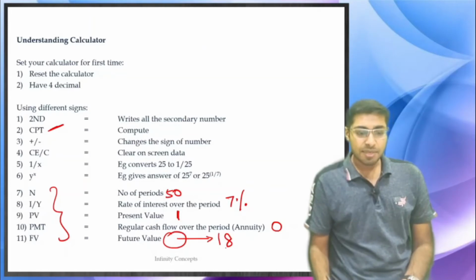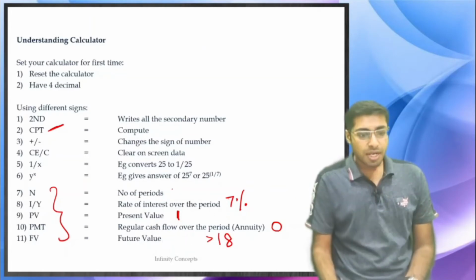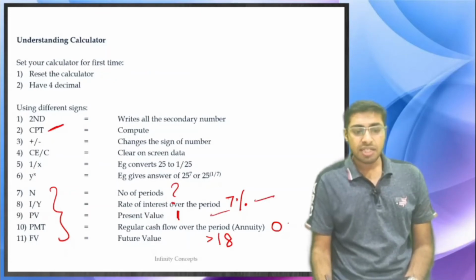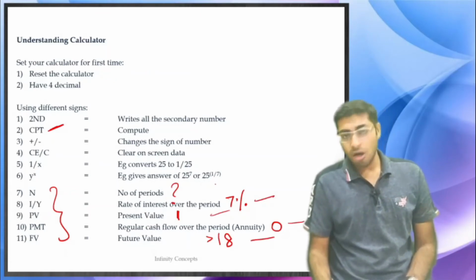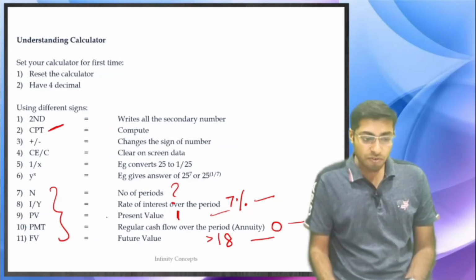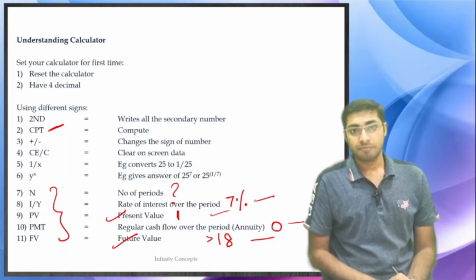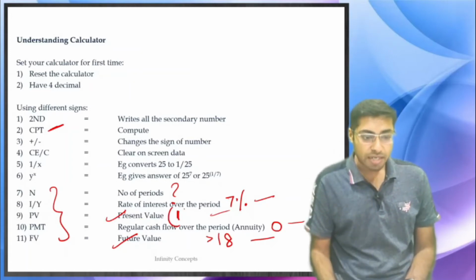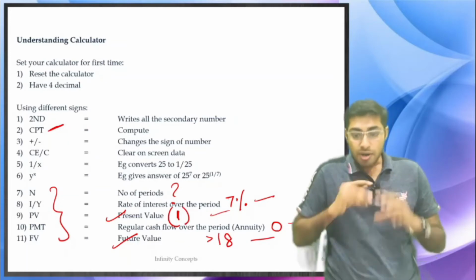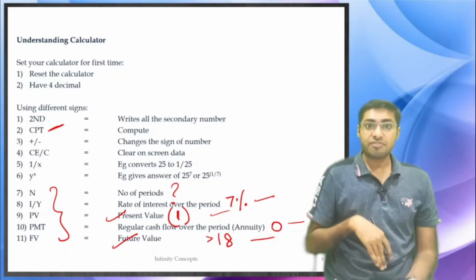If, say for example, n is not given to you, you can find out n if the other 4 things are given to you. Correct? Now remember one thing, always out of PV and FV, one thing has to be a negative amount. You will have to put 1 in the bank, so that the bank gives you 18 after 50 years.